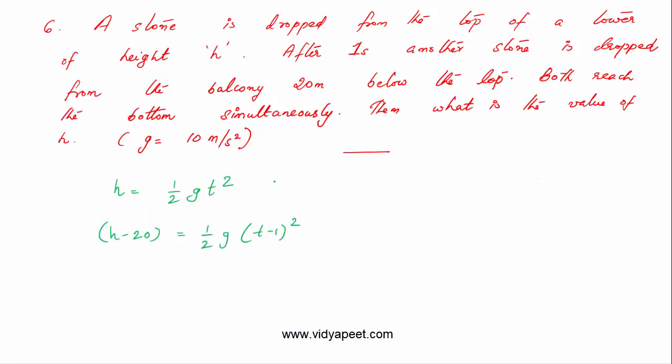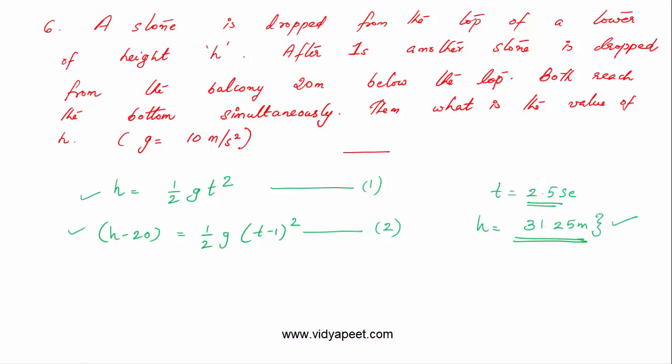So here there are two equations, right? Equation number 1: h equal to half g t square, and h minus 20 is equal to half g into t minus 1 the whole square. If you solve these two, you will get t equal to 2.5 seconds. If you substitute that, you will get the answer of h to be 31.25 meters. You can do it as an assignment. It is very easy, two variables and two equations, and you can solve them. So h equal to 31.25 meters is the answer.